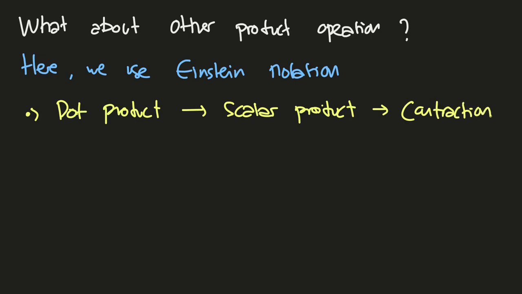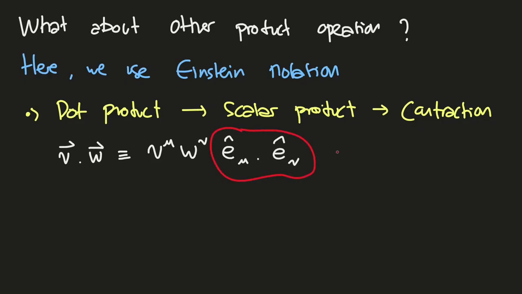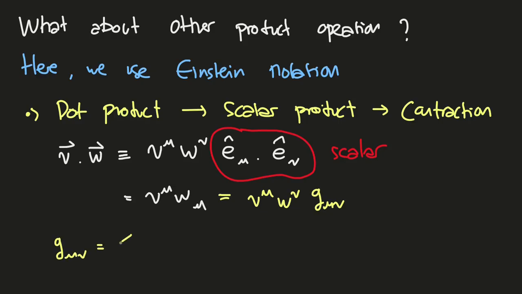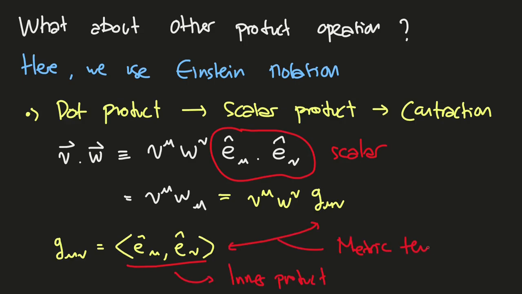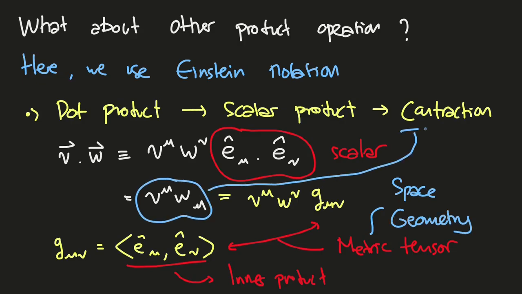For example, we have this dot product; in Einstein notation, we can rewrite it as this, which relates to a scalar, and we can rewrite the scalar product as this, which equals this tensor equation. g_{μν} relates to the generalized dot product between bases, or the inner product in general. That g_{μν} is the metric tensor that relates to space geometry. So φ^μ and W^ν relate to contraction.